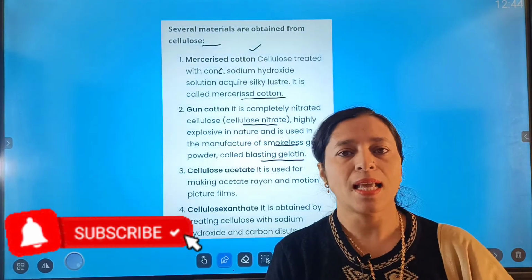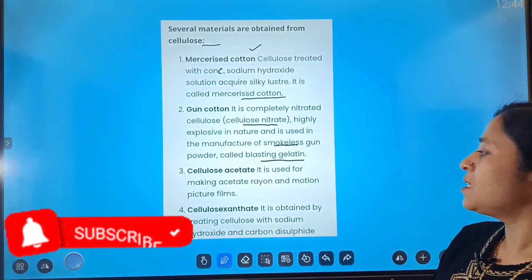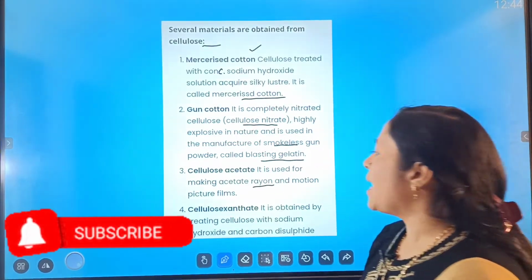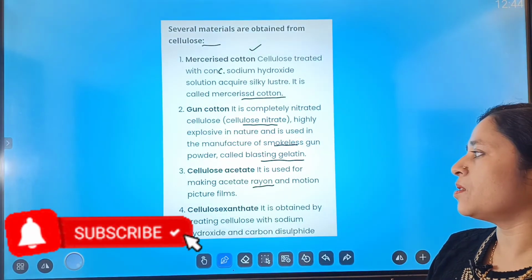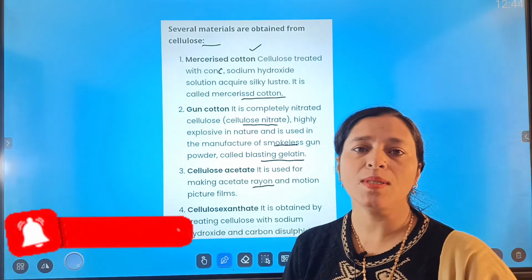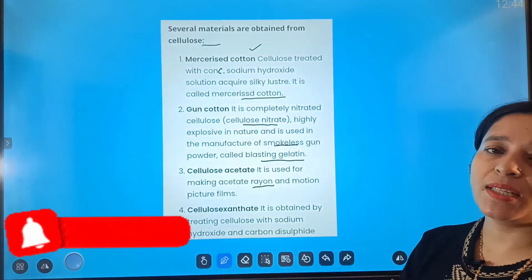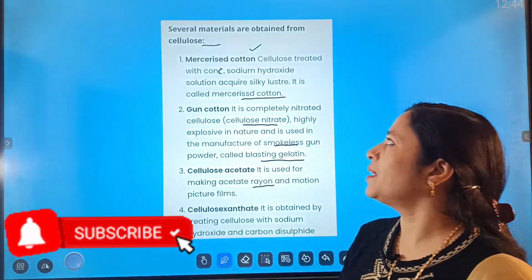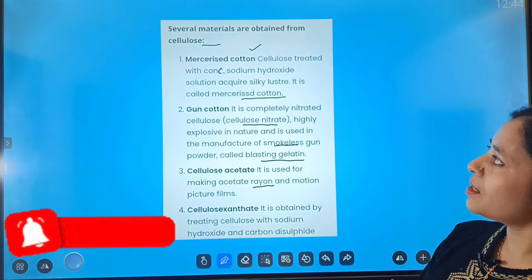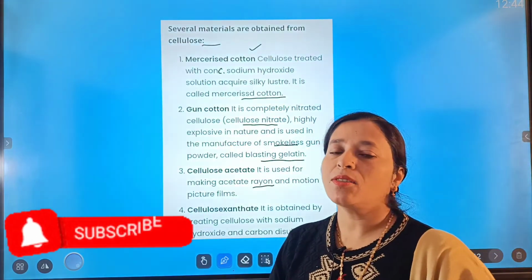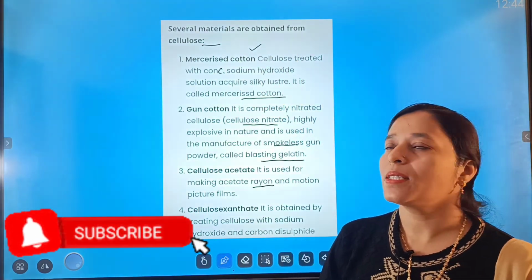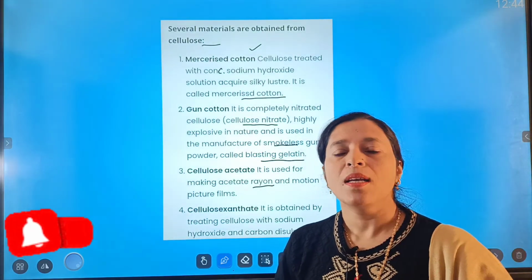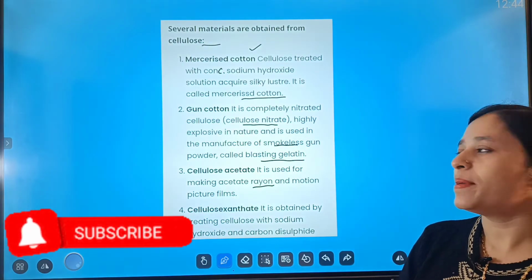Now the next is cellulose acetate. It is used for making acetate rayon, that is for the preparation of the cloth and for the motion picture films also. The last one is cellulose xanthate. It is obtained by treating cellulose with sodium hydroxide and carbon disulfide. So we can just learn this: mercerized cotton is prepared on treating cellulose with sodium hydroxide, whereas cellulose xanthate is prepared by treating cellulose with sodium hydroxide plus carbon disulfide.